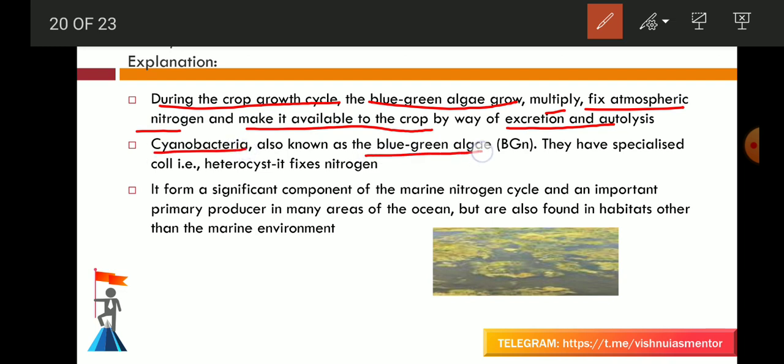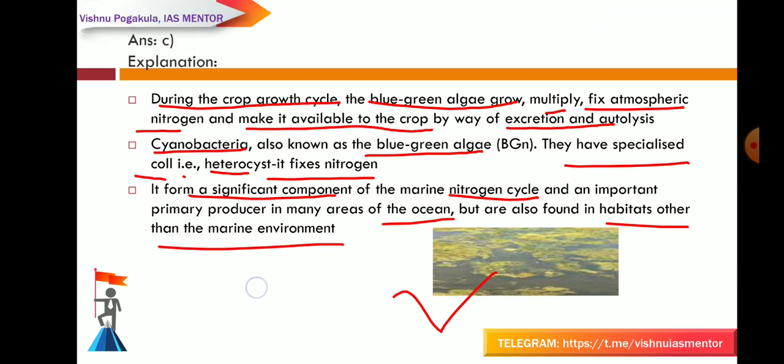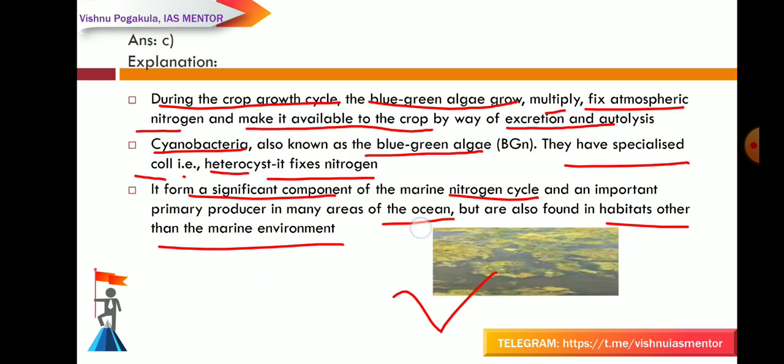Cyanobacteria, also known as the blue-green algae. This is a cyanobacteria or blue-green algae. They have a specialized cell, that is heterocyst. It fixes the nitrogen. It forms a significant component of the marine nitrogen cycle and is an important primary producer in many areas of the ocean. They are also found in habitats other than the marine environment. Okay, so this is the blue-green algae and your answer is C. They have the mechanism to convert the atmospheric nitrogen into the form that the crop plants can absorb easily.